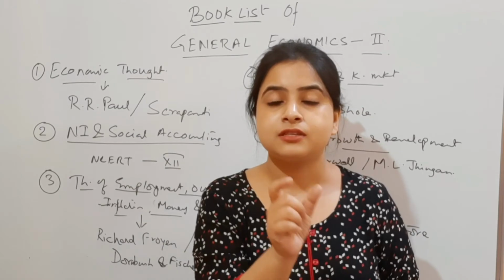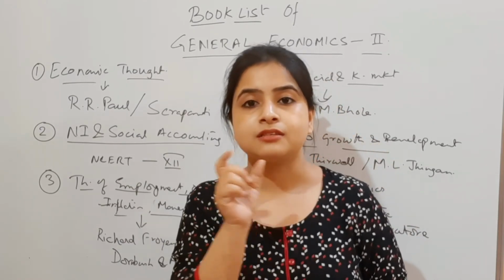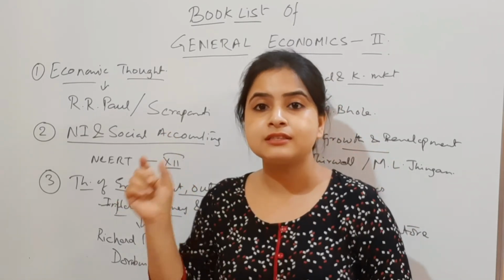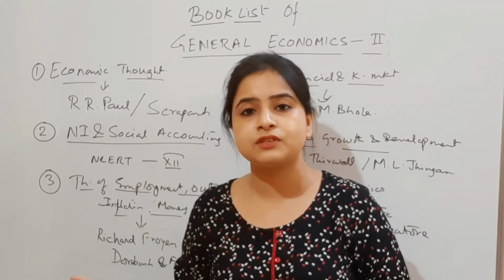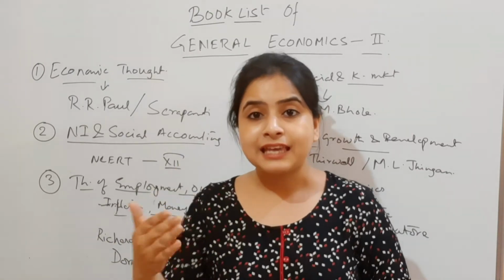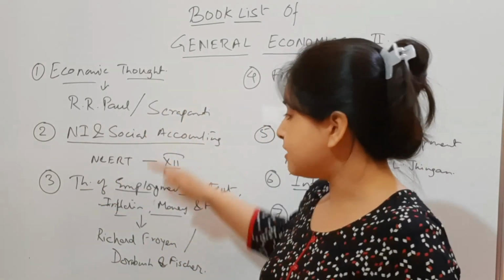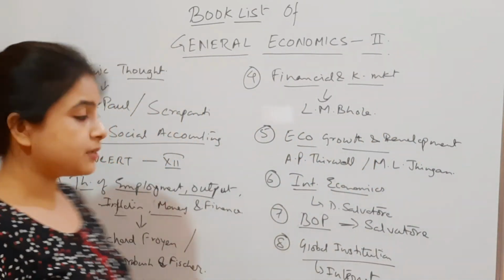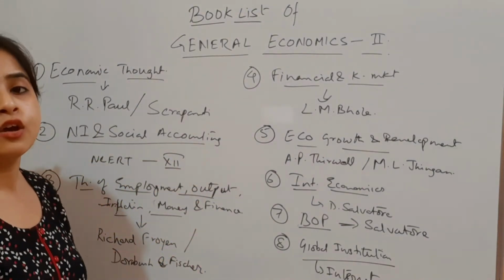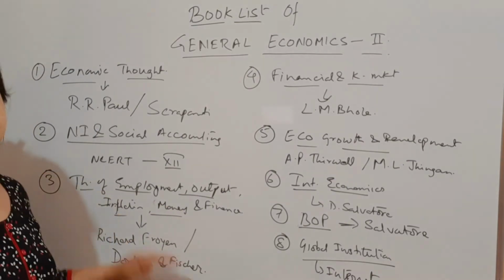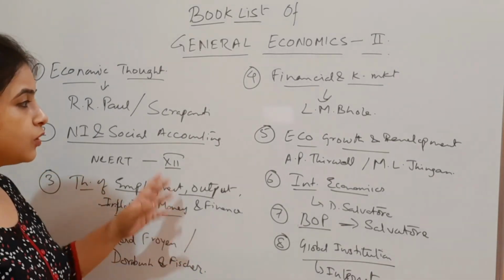Suppose in the syllabus the topic says mercantilism. You just take up the chapter on mercantilism and give it a read. Like this you have to cover each and every topic. Suppose in this third part, I've given you Freund and Dornbusch and Fisher. Any one of the books you follow. It's not mandatory to follow everything.